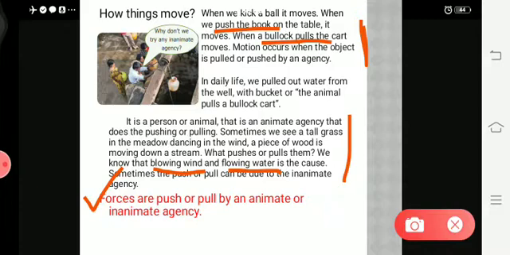Dear students, this class will be over. In the next class we will see what the different types of motion are, what is meant by contact force and what is meant by non-contact force.